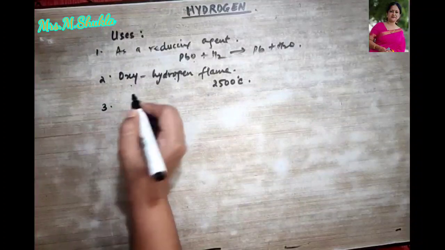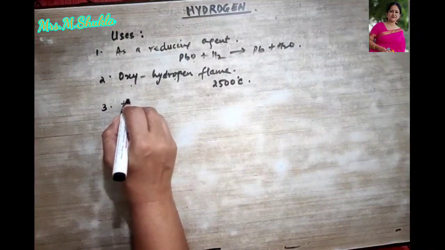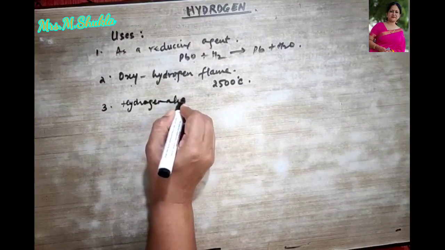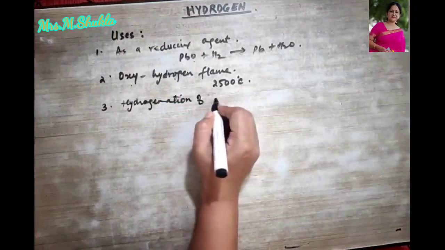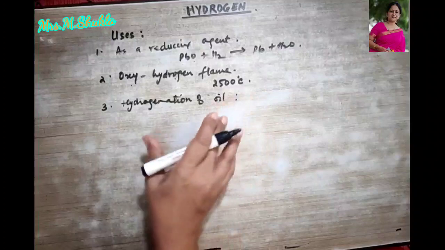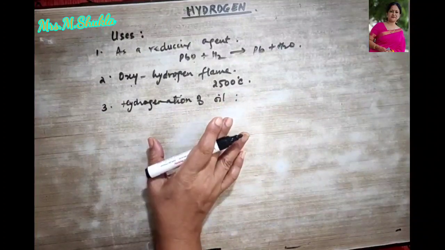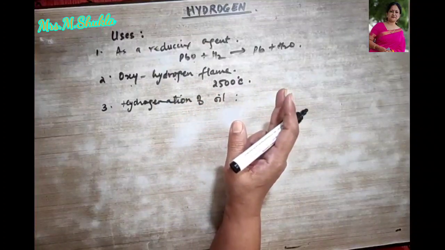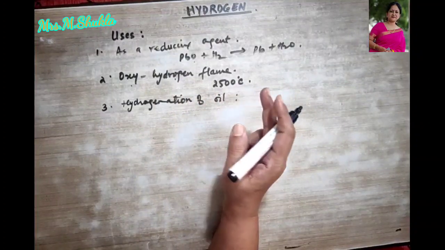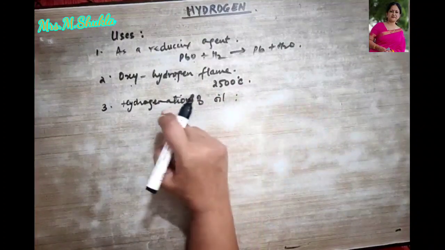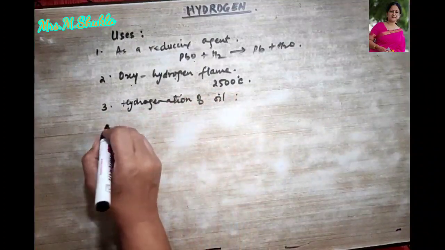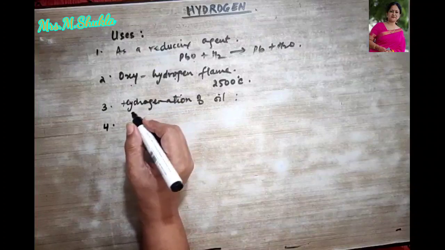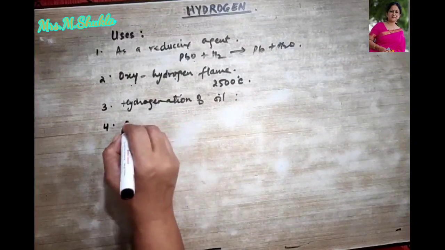Then thirdly, they are used, as I told you, for hydrogenation of oil. What is hydrogenation of oil? When hydrogen is used to convert the vegetable oil to vanaspati ghee in the presence of nickel, platinum or palladium, that is called hydrogenation of oil. Then you can call it use for meteorological balloons.